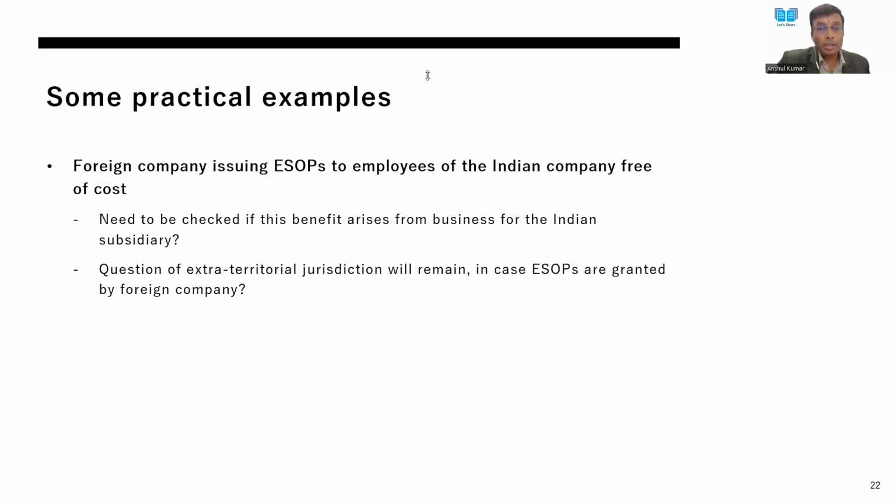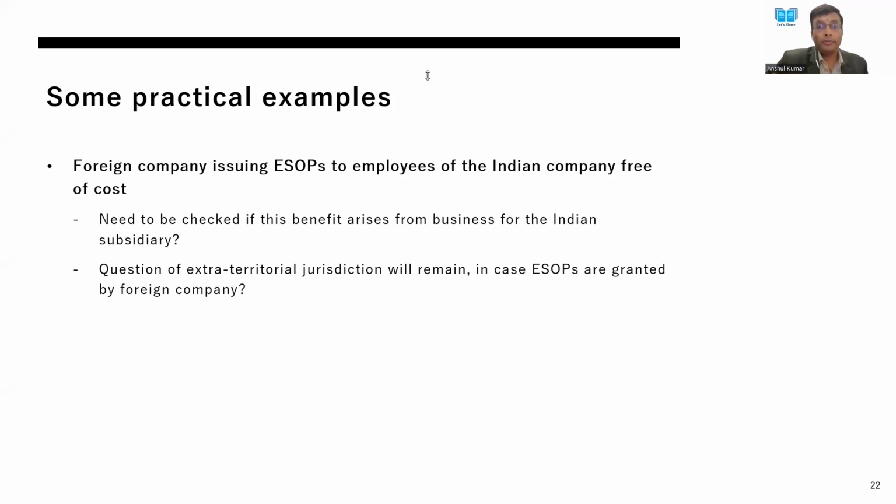Then Tejas Shah is asking, a subsidiary company gets a loan at a lower rate of interest due to a corporate guarantee provided by a parent company. Is it covered under this section? Sir, again, the lower interest rate is being provided just by the banker or the financer of the transaction. Again, the same logic will apply, whether it is arising from business or not. Say, for example, if you are an NBFC itself, there are NBFCs who are also taking huge loans from banks.